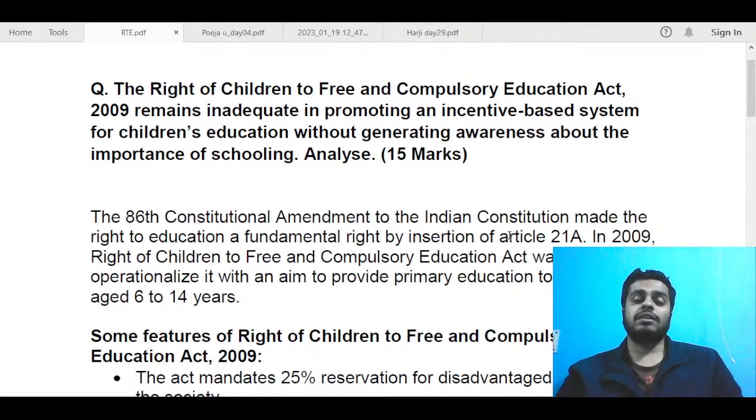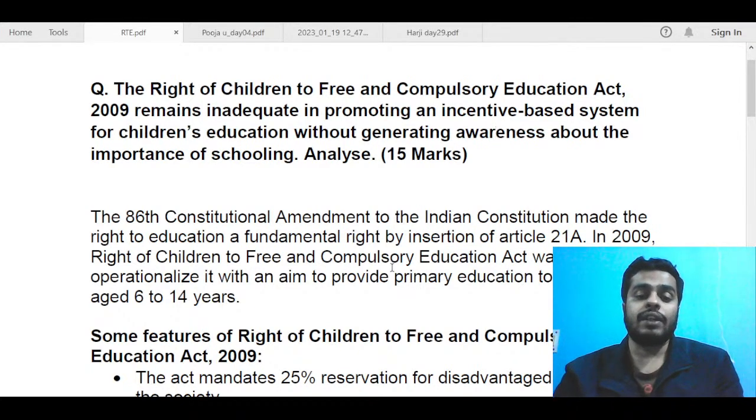Because even after the fundamental right, it was seen that without legalizing it or making it a rule, a law, people were not adhering to it. It was just in the constitution, but it was not implemented at the ground level. So in order to operationalize it, the Right of Children to Free and Compulsory Education Act was passed.